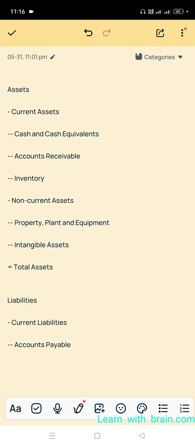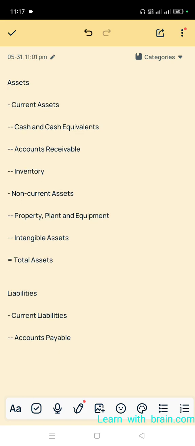Assets. So what are the assets? Current assets: cash and cash equivalents, accounts receivable, inventory. Non-current assets: property, plant and equipment, intangible assets. Ultimately these are the total assets. Each and every concept we have discussed in the balance sheet schedules and income statement schedules, meaning the entries, treatment, meaning and overall concept.